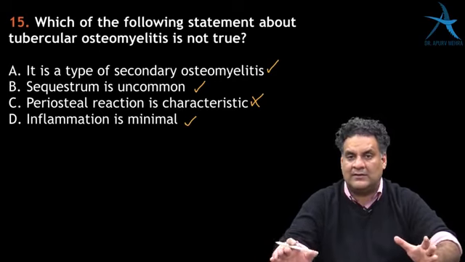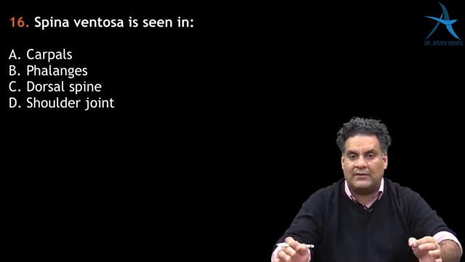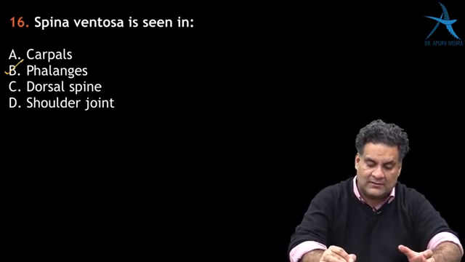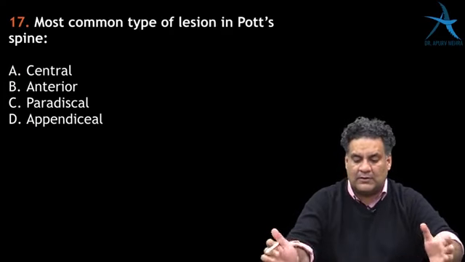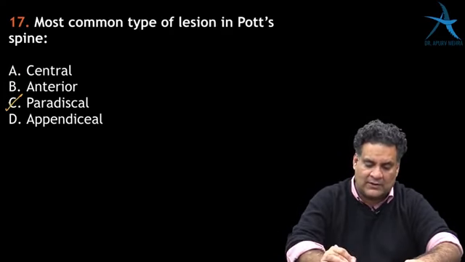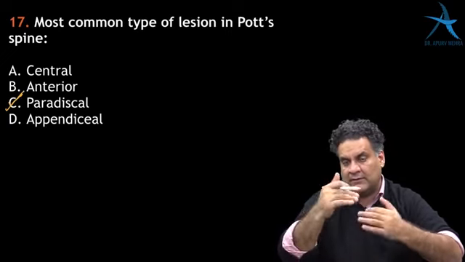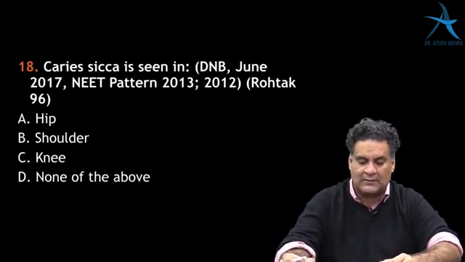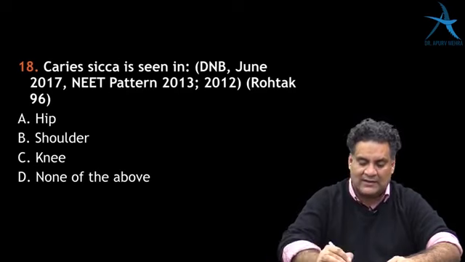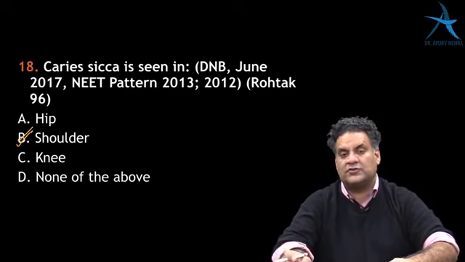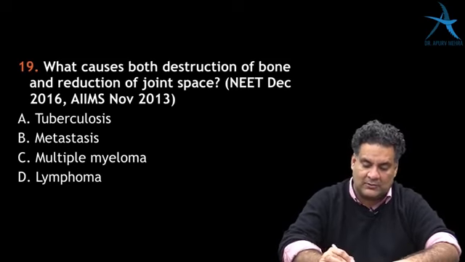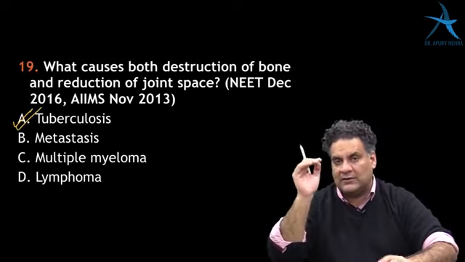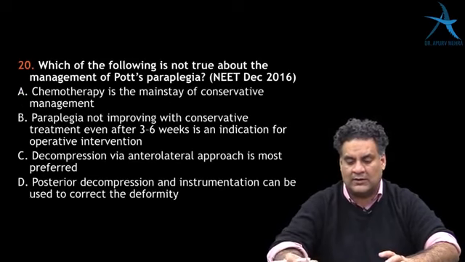Right? TB osteomyelitis is extremely rare. Spina ventosa is seen in phalanges, so it is tuberculosis of the digits. The most common type of lesion in Pott's spine is one joint, one vertebra above, one vertebra below, paradiscal, called two-vertebral disease. Caries sicca is seen in tuberculosis of the shoulder. What causes both destruction of bone and reduction of joint space? Tuberculosis, because it involves the vertebra and the disc, so bone and cartilage both are involved.